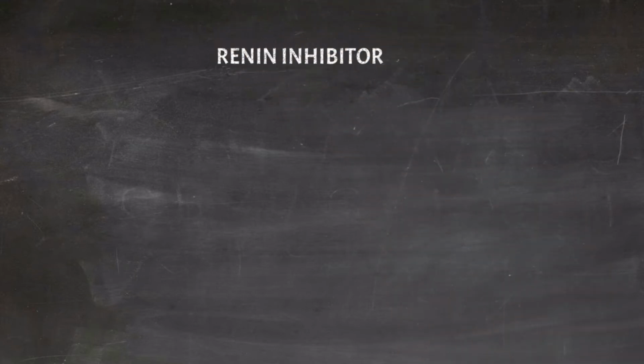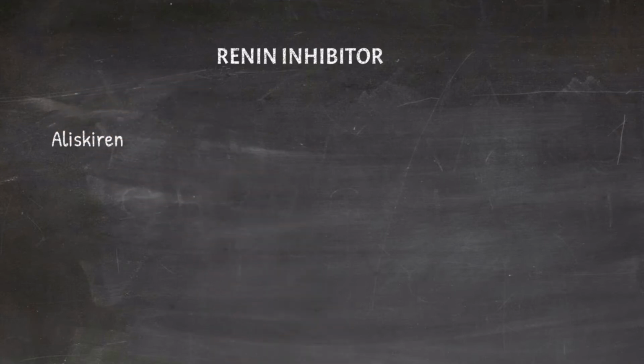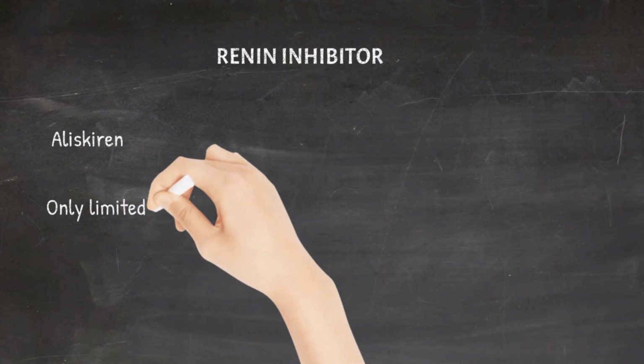Moving on to the last group of drugs among RAS inhibitors, it is renin inhibitor. You have only one drug in this group, that is aliskiren. Since there is only limited experience with this drug, it is not considered a first line antihypertensive drug.